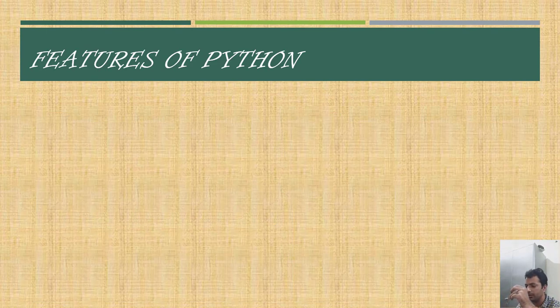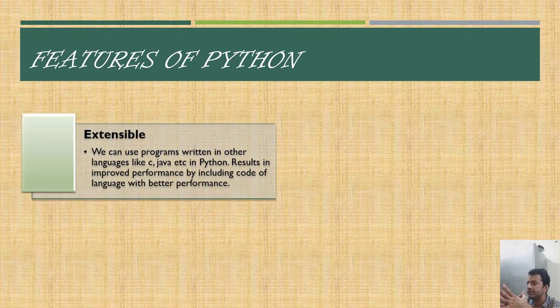Now the next feature is that it is extensible. There are two things: the first one is embedded, and the second one is extensible. What extensible means is that we can use any other code in our Python code. Any other programming language's code we can use in our Python code. That makes our code extensible.